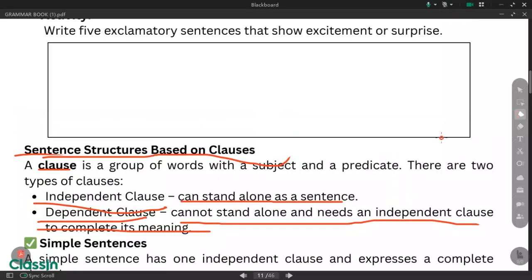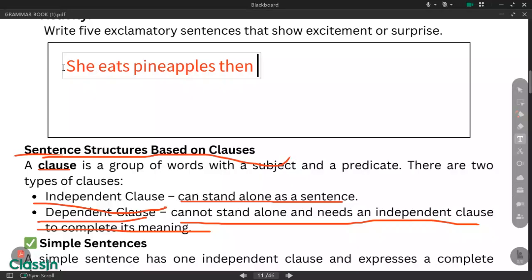Okay, so for example, she ate the pineapples, then went home.